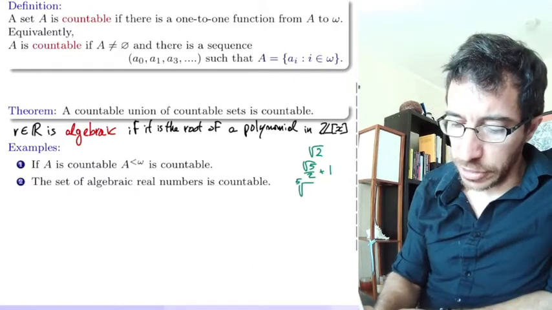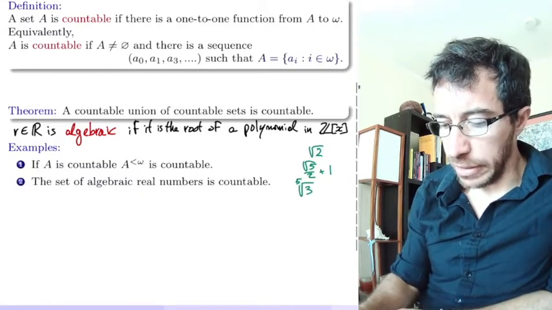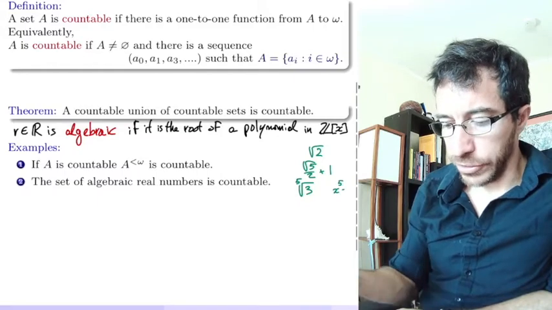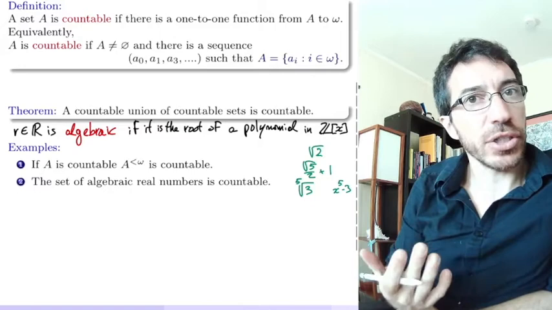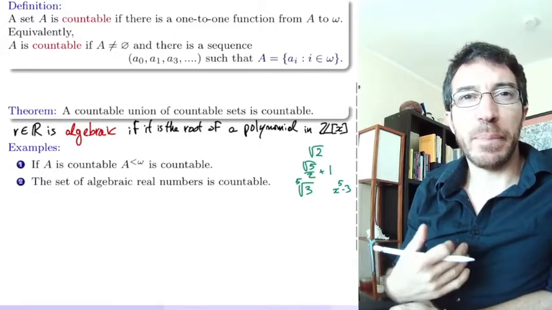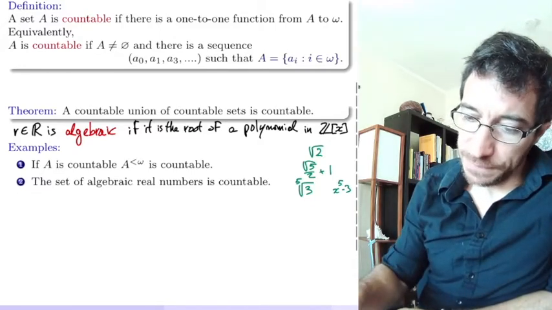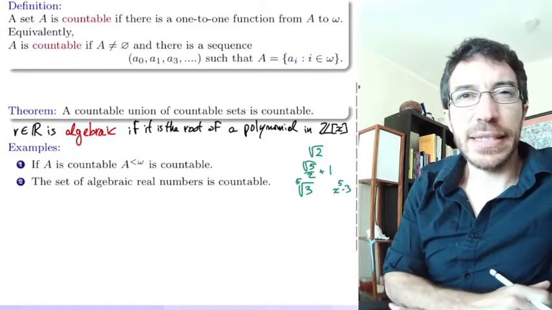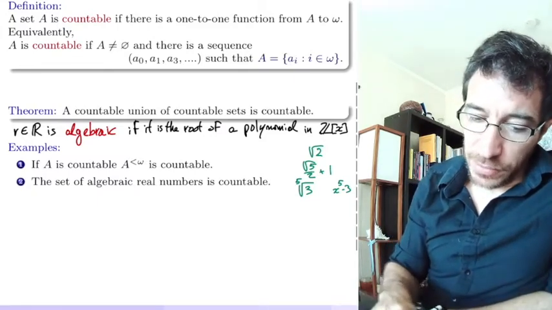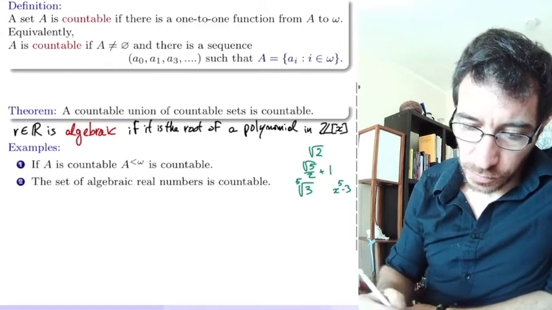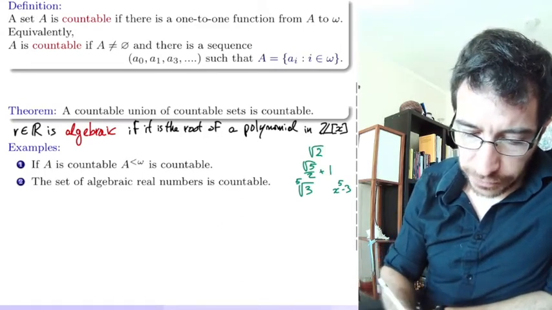The fifth root of 3, you have the polynomial x to the 5 minus 3. That's the root of that. So all of these are algebraic numbers. They are not rational, but you can still define them in a nice way as roots of polynomials. And why is that countable? Well, I guess we have to make two observations.